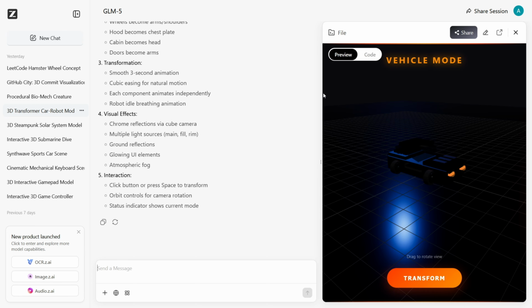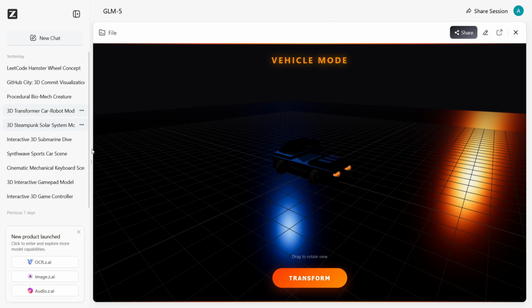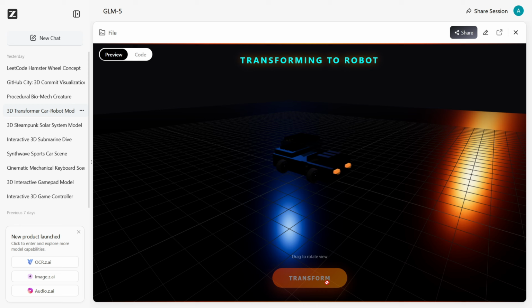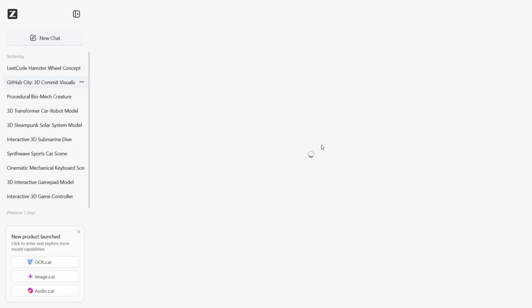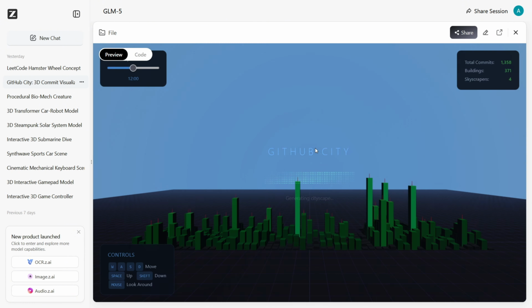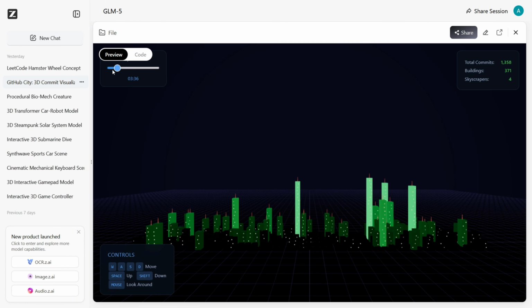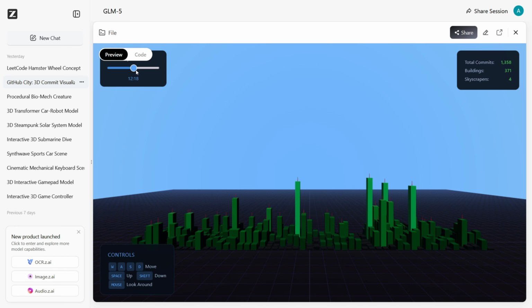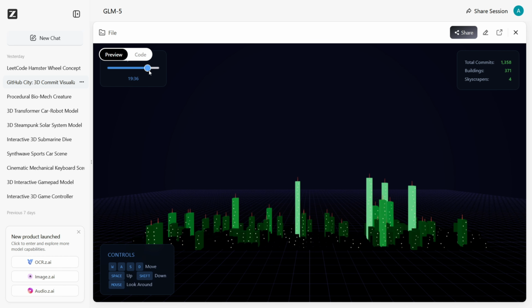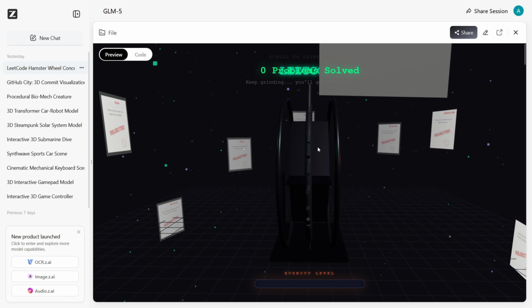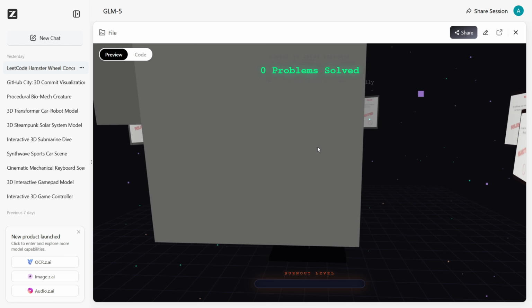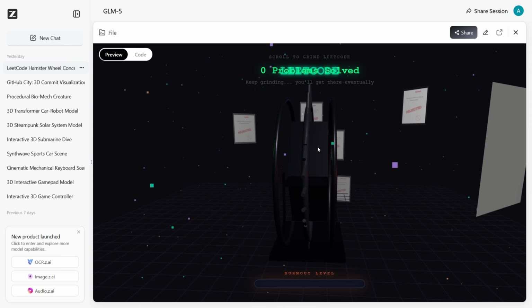And this one is one of my favorite 3D looks, so it can actually transform this car into a robot. And this is basically the GitHub city, which I don't find any relevance here. You just have to make the timing: it's night, now it's sunset, now it's day, now it's sunrise. Another one is this LeetCode hamster wheel. So you have to press these arrow keys and make this thing move.